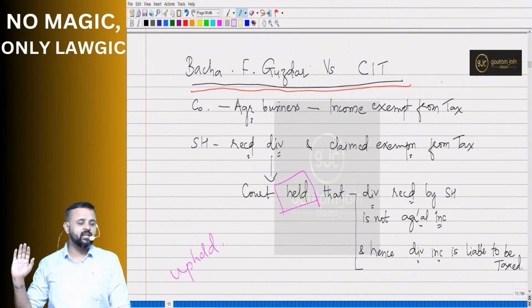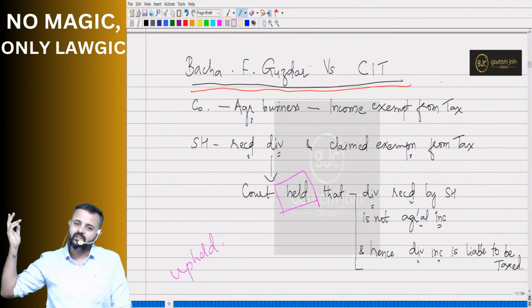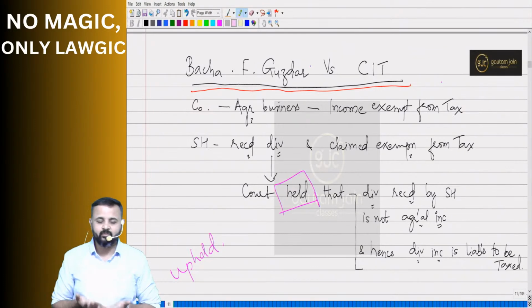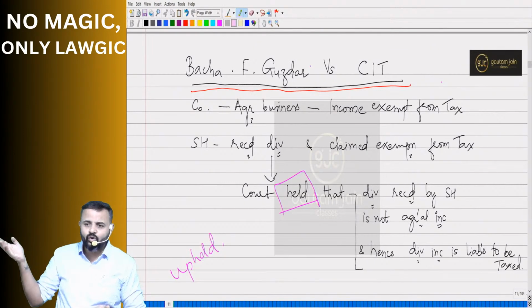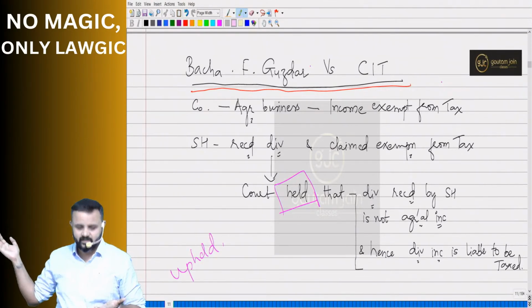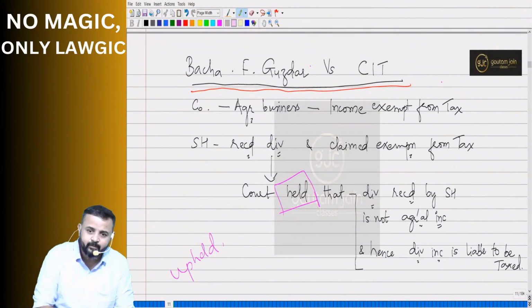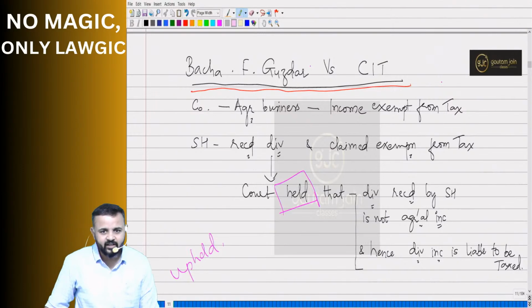we are not required to pay any income tax on this dividend income. Reason? This dividend income is coming from that company which is earning this income from agriculture, and agricultural income is exempt from tax. See, I am the shareholder, I am receiving dividend from which company? That company which is into agriculture. So agricultural income is exempt from tax. That means this dividend which I have received also should be exempt from tax. A is equal to B, B is equal to C implies A is equal to C. He applied that mathematical rule, indirect method. And is he right here?